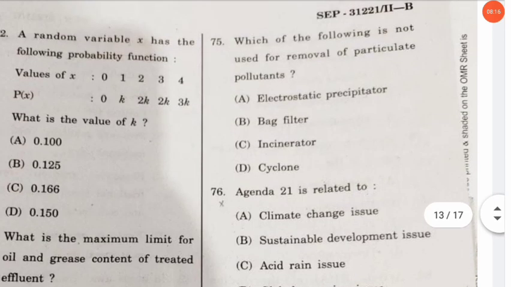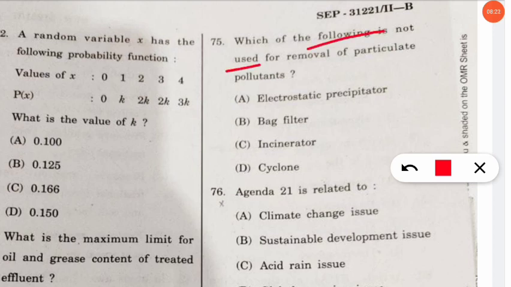The next question is from the particulate pollutant removal technique, where the question is asking which of the following is not used for the removal of particulate pollutants. And here the correct option will be option number C, that is incinerator.